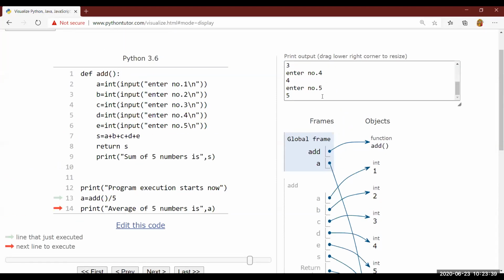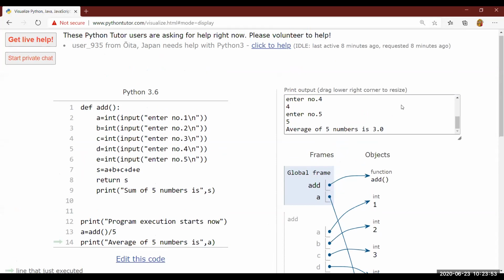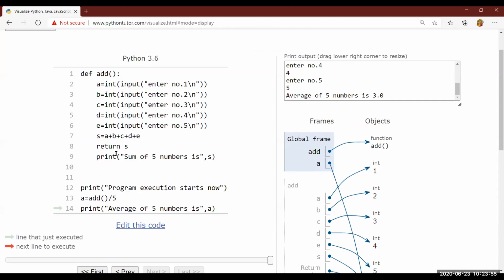You are not able to see the sum of 5 numbers because you have put the return before the last line. That is the reason the result is not printed by this function. Okay, no issues. Next, average of 5 numbers is 3.0. So you have to be very careful while putting the return keyword followed by the value, because one single mistake will give you a wrong answer. Fine.